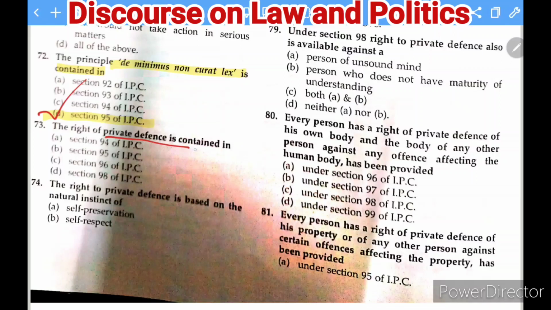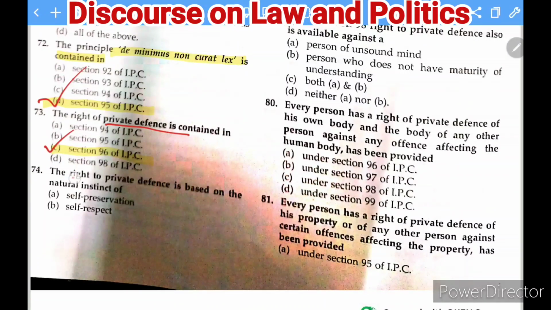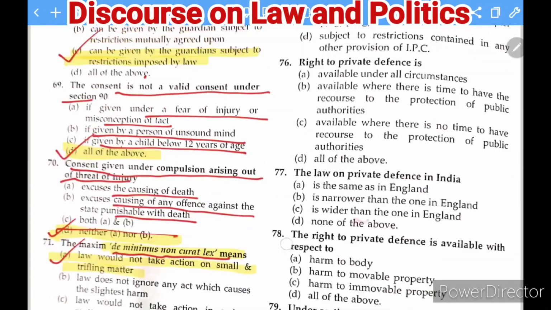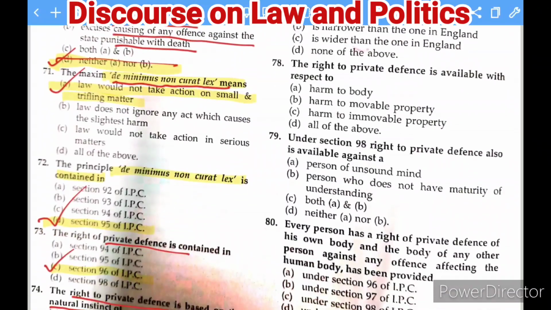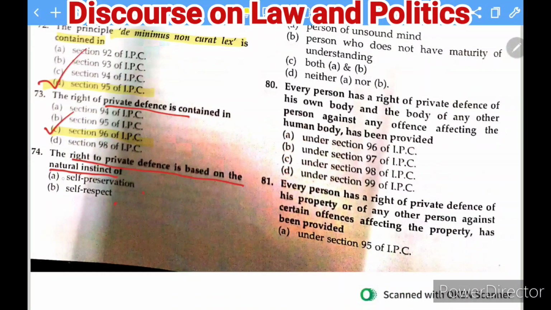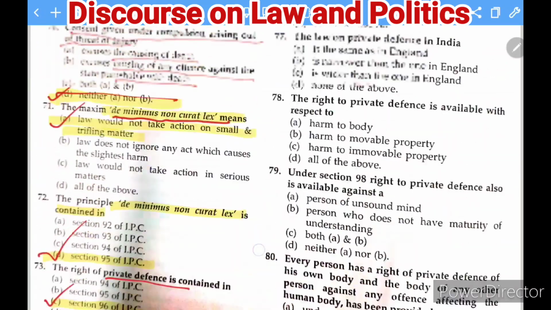The right of private defense is contained under which section of the IPC? The right to private defense is contained under section 96 of the IPC. This is the correct answer. The next question is: the right to private defense is based on the natural instinct of self-preservation, self-respect, and the third option is self-sufficiency and self-reliance. And the right answer of this question is A, self-preservation. Okay, so this is the right answer.